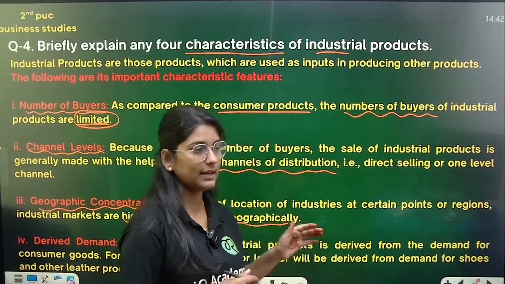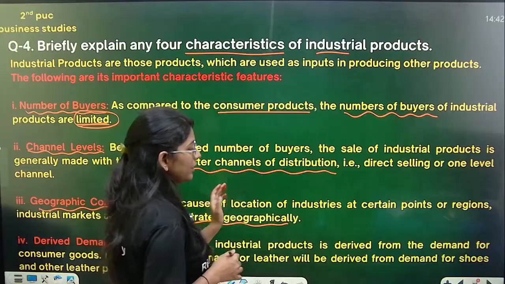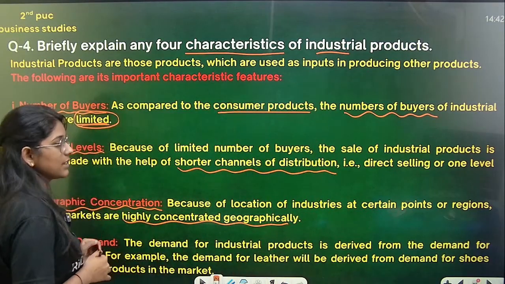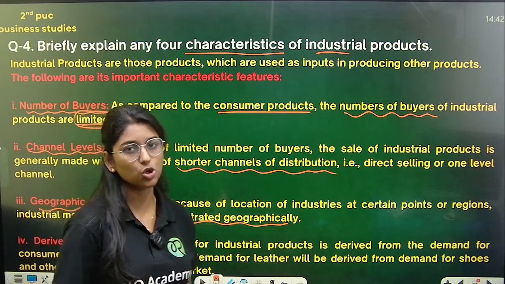Because of the location of industries at certain points or regions, industrial markets are highly concentrated geographically.